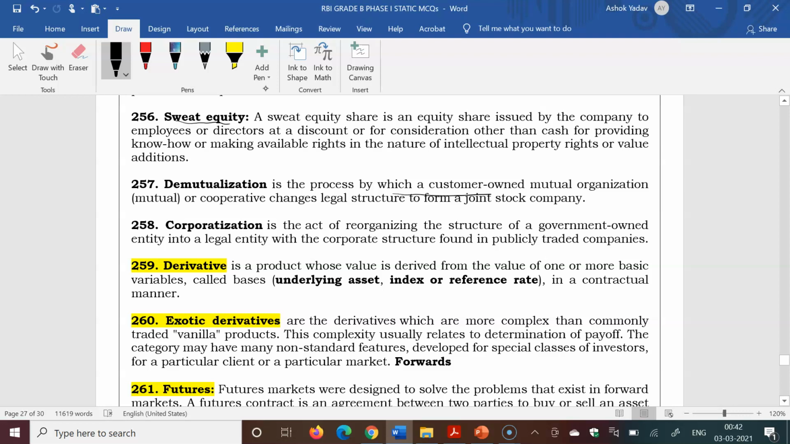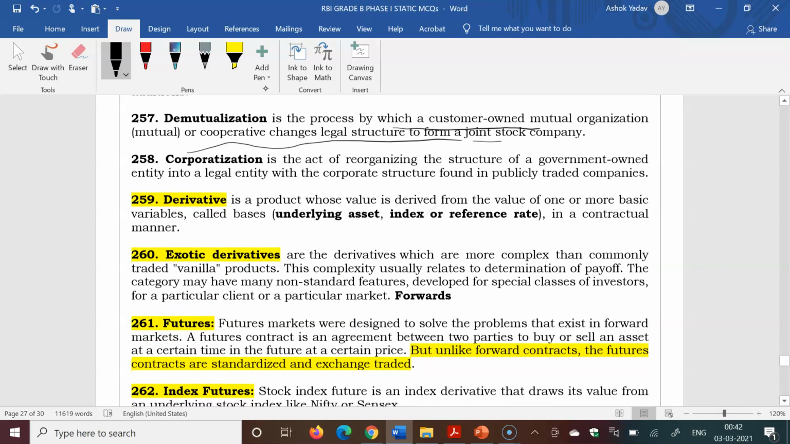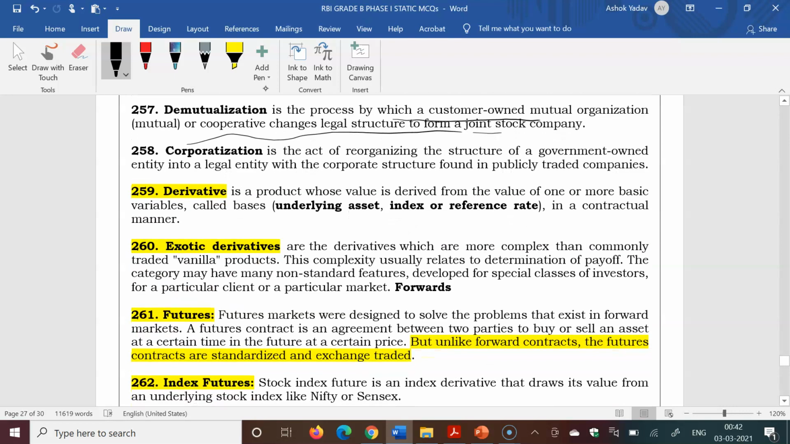Demutualization is the process by which a customer-owned mutual organization or cooperative changes its legal structure to form a joint stock company. Corporatization is the act of reorganizing the structure of a government-owned entity into a legal entity with the corporate structure found in publicly traded companies.